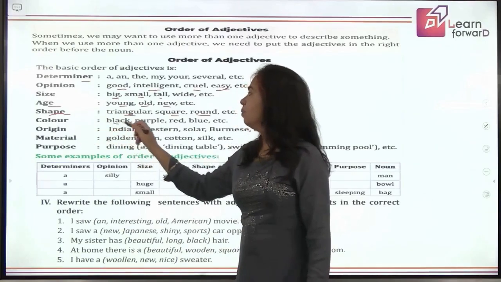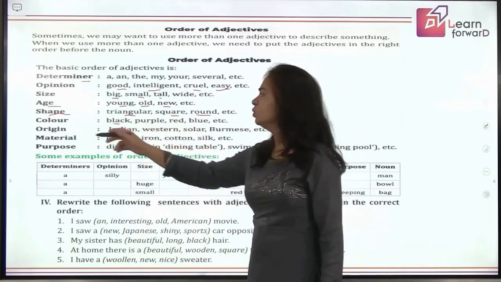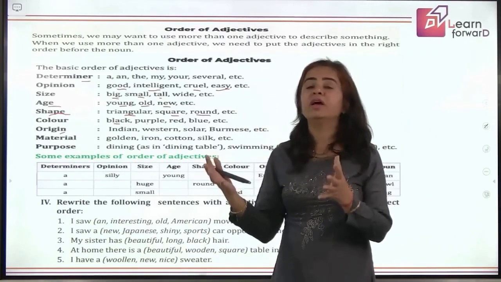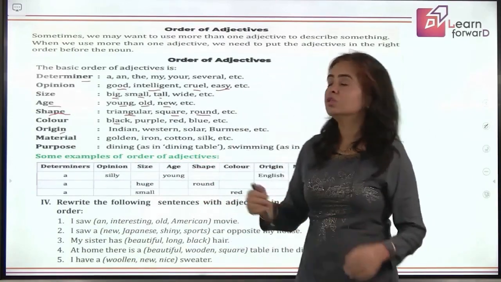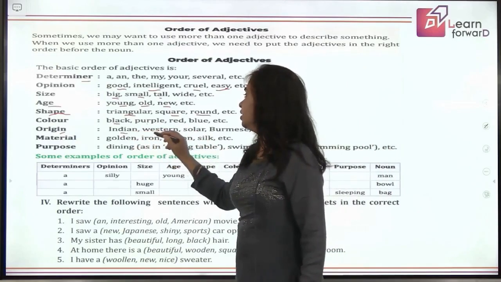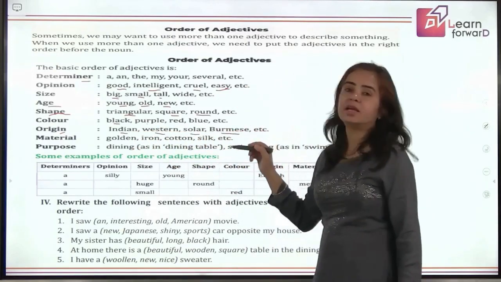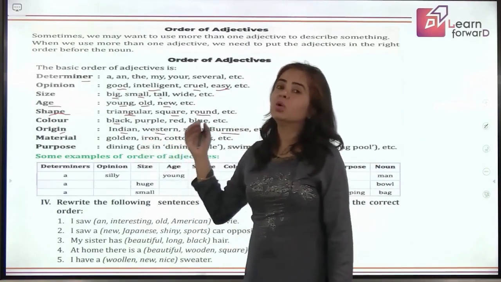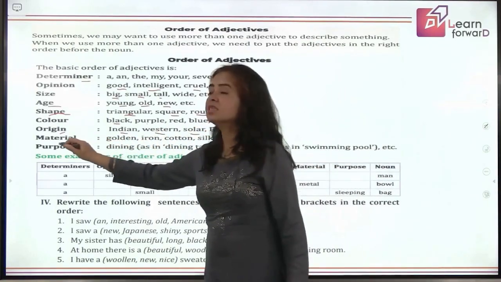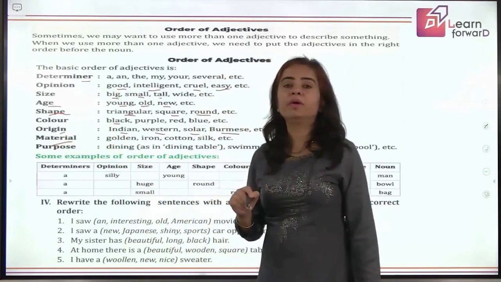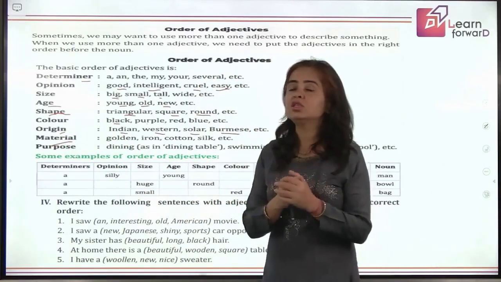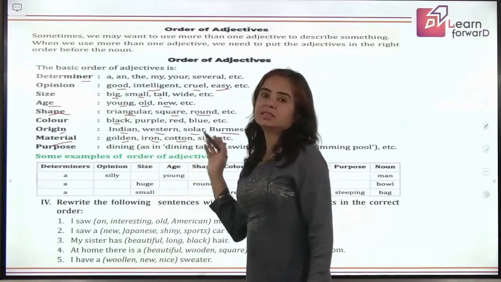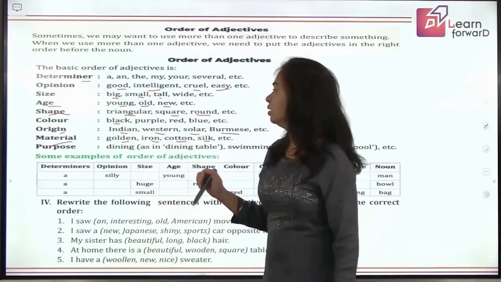Color is black, purple, the names of different colors, you know. Then comes the origin. Origin means from where has that come, right? So origin is like somebody is Indian, Western, Solar, Burmese, etc. All these are the words describing the origin of the noun. Coming to next is material. We have already learnt about material nouns. So what material is used to make that noun? Golden, iron, cotton, silk, etc. They give you the material adjectives.